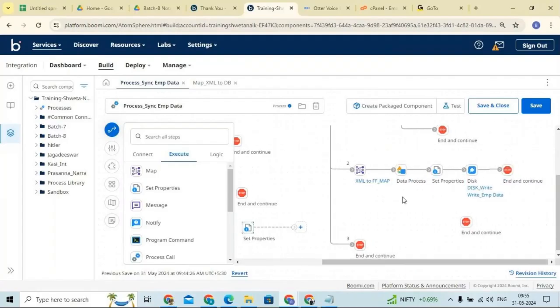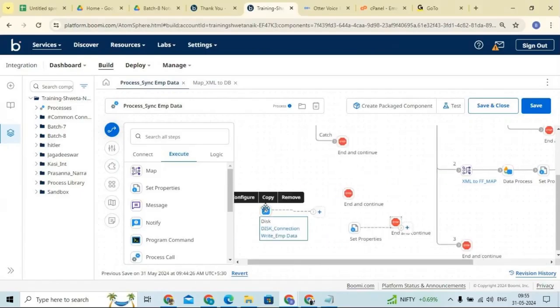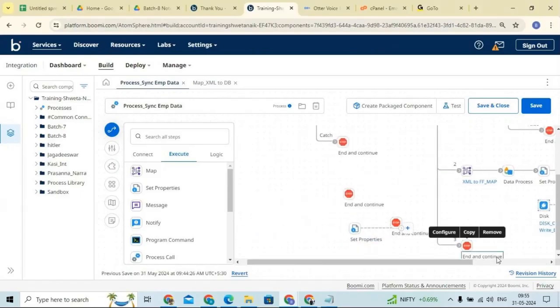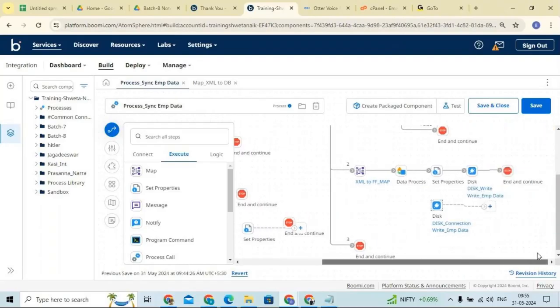Now I want to send the same data to different directories. How can I send that? For example, we can split that, right? I want to use one more disk here. One more disk connection.